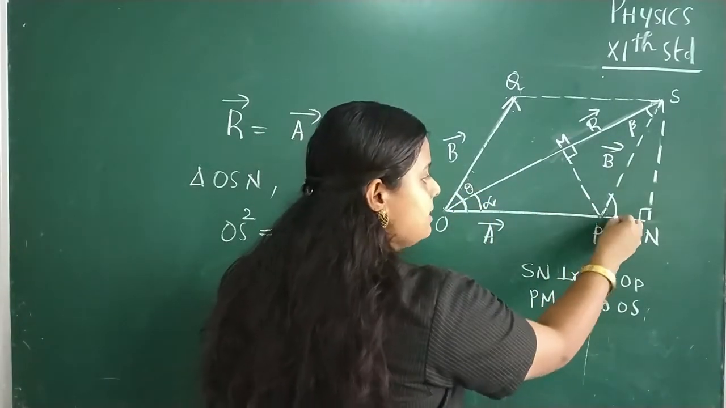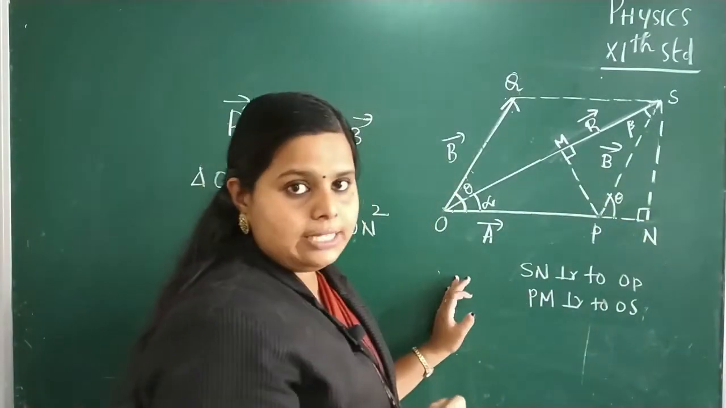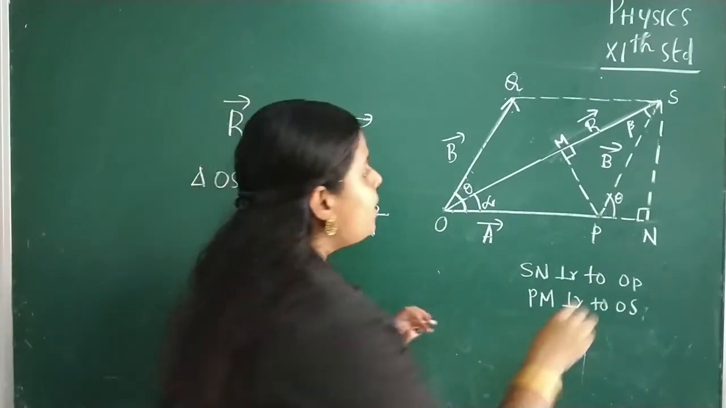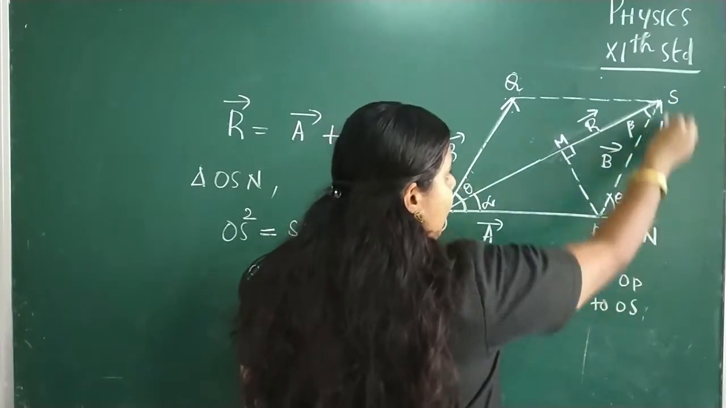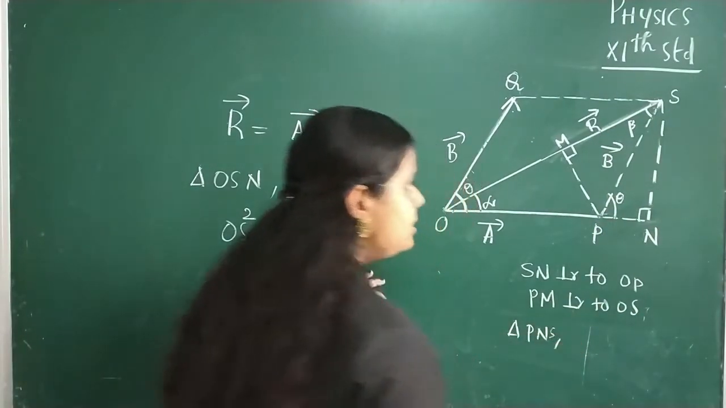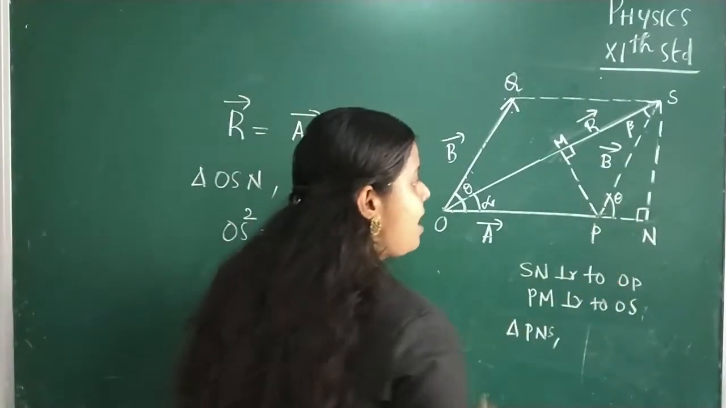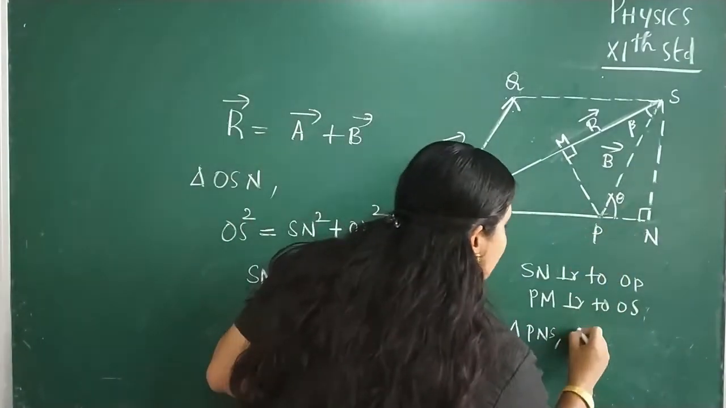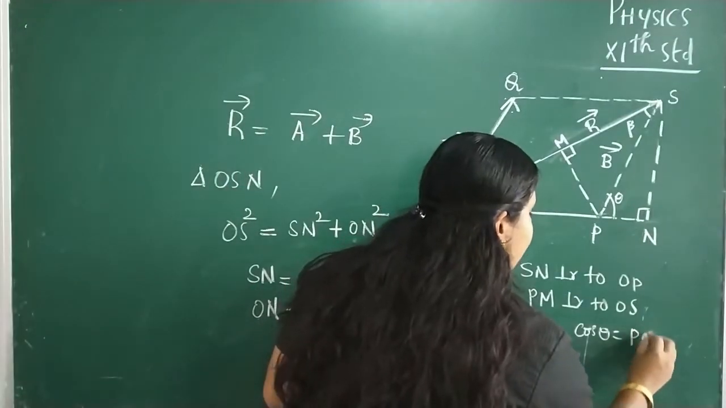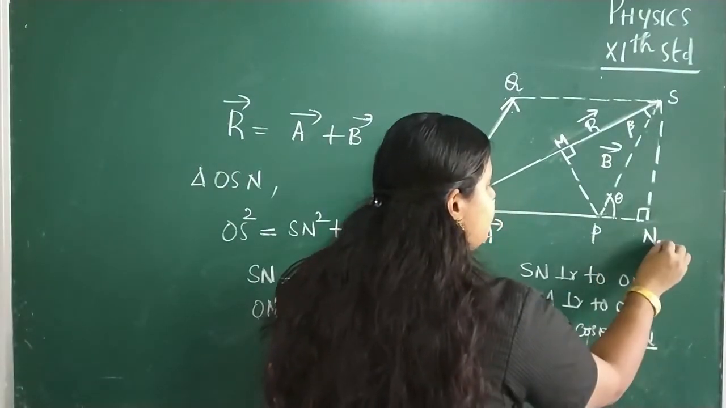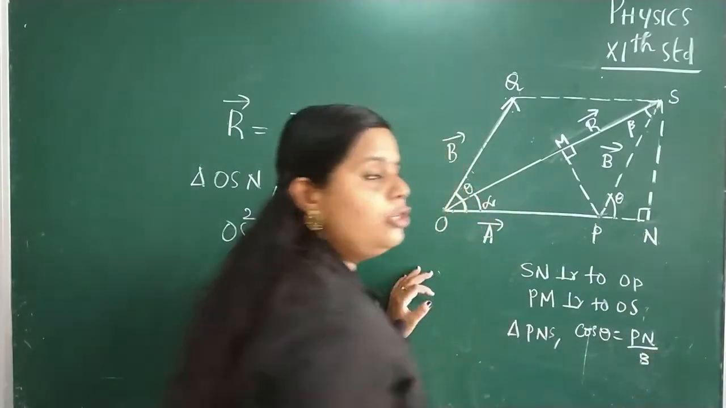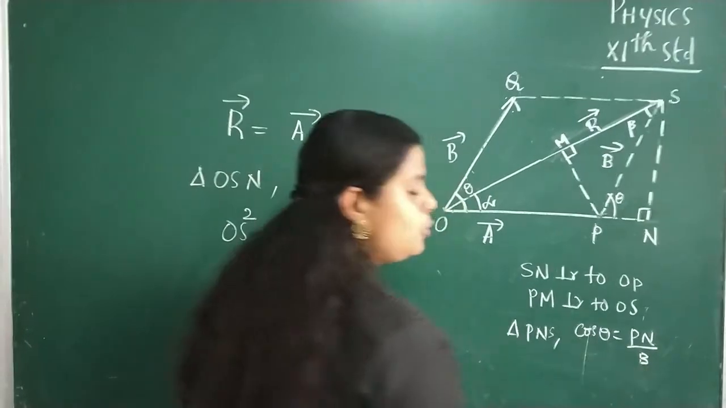So what about this angle? That is also theta. Why? Because these two sides are parallel. Okay. Now consider this triangle, that is triangle PNS. From this triangle, what about cos theta? Yes, cos theta is equal to adjacent side by hypotenuse. So adjacent side is PN, and what about the magnitude of hypotenuse? That is the magnitude of the vector B, that is equal to B.